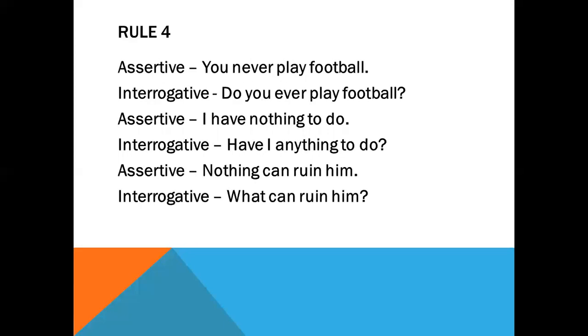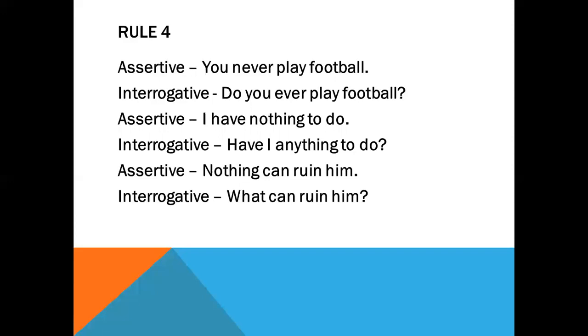Next one. You never play football. So it is in the present form, and that's why you need to add the auxiliary verb which is in the present form. That is, do you ever play football? Okay, dear cadets, can you say why and how this term ever came here? Yes, ever is the affirmative form of the term never, and so you need to give it here.